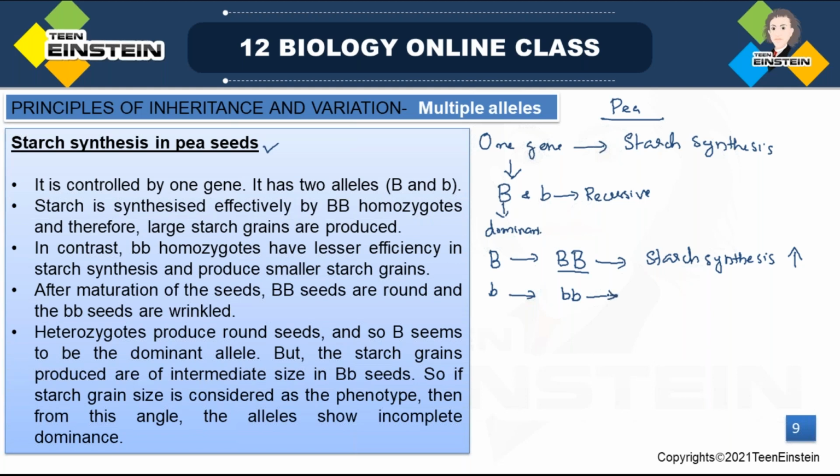So when it is in homozygous recessive condition, you can see starch synthesis is low. Okay, that time starch synthesis will be less. When homozygous dominant condition comes, starch synthesis is high. But when homozygous recessive condition comes, starch synthesis is low.